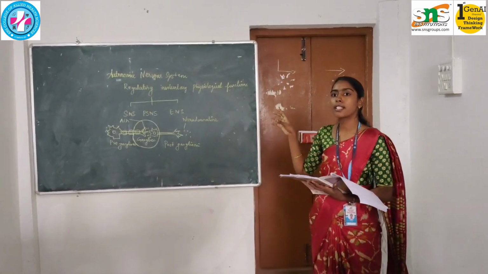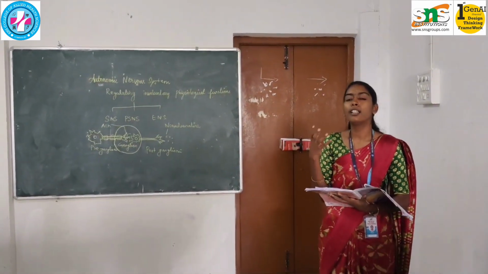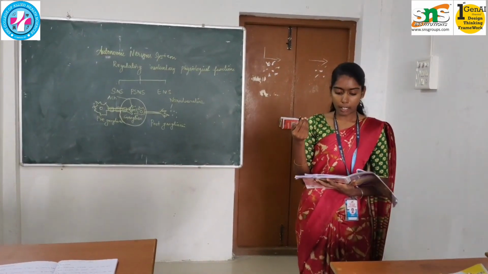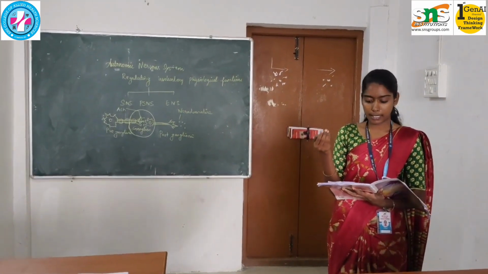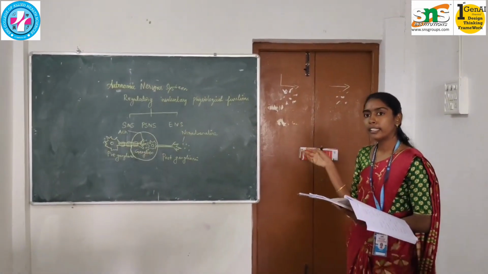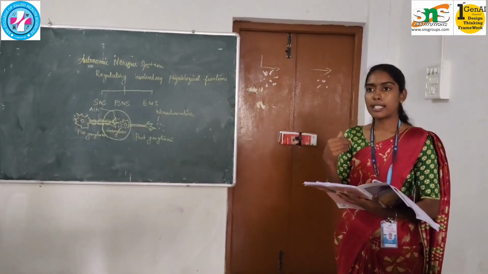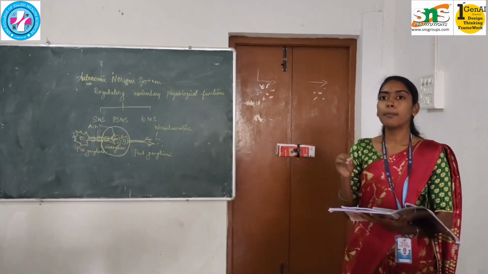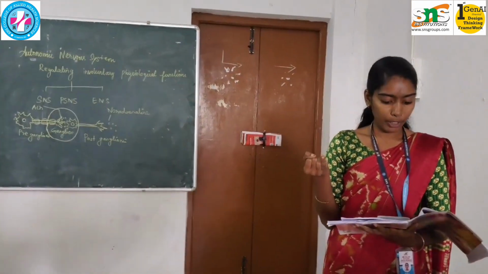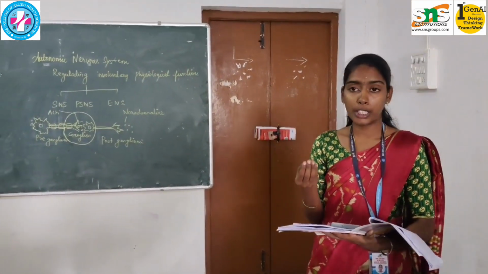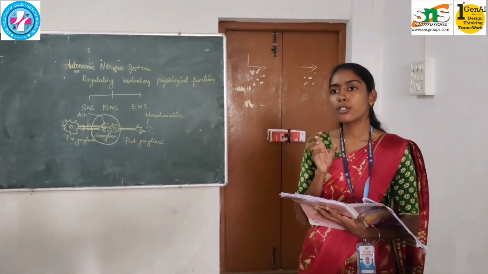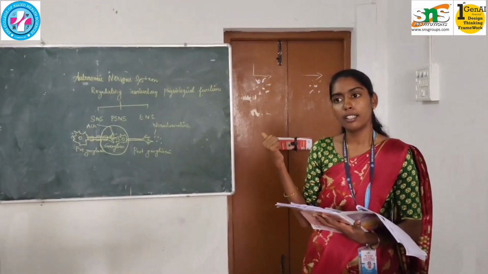This enteric nervous system is responsible for regulating which system? The gastrointestinal system. It can also help with central nervous system input through both sympathetic and parasympathetic regulation, and it will also regulate both the sympathetic and parasympathetic nervous systems. There are some applied aspects of the autonomic nervous system: orthostatic hypotension, Horner's syndrome, neurogenic bladder, cardiac arrhythmias and gastrointestinal disorders. Gastrointestinal disorders are mainly caused by the enteric nervous system.